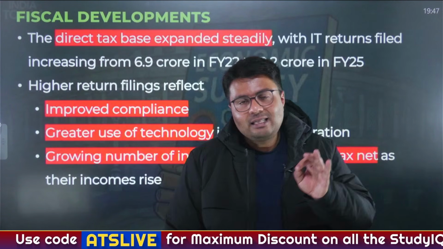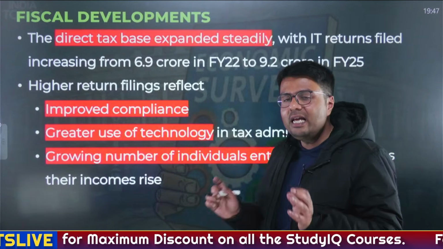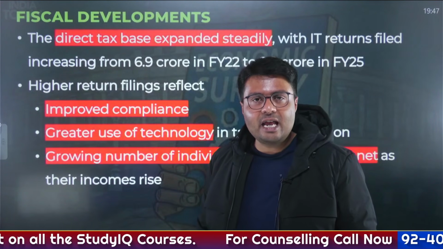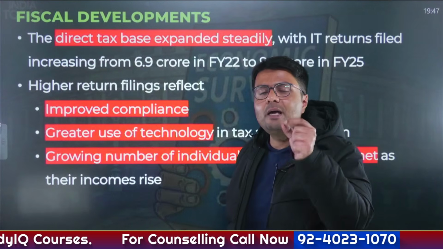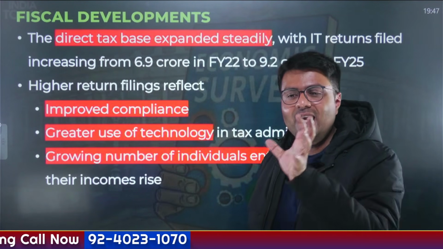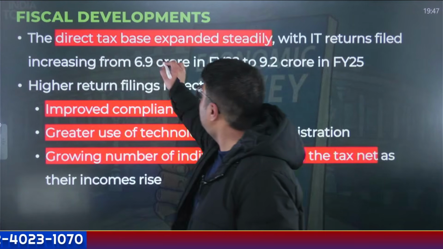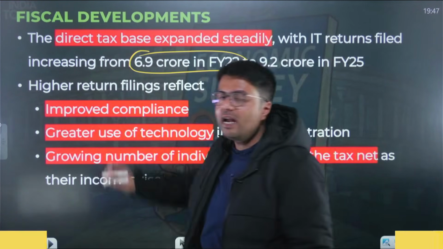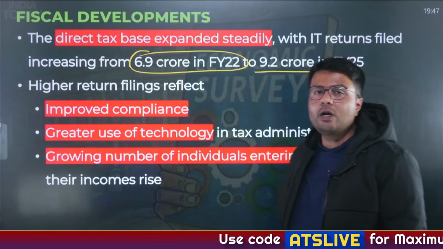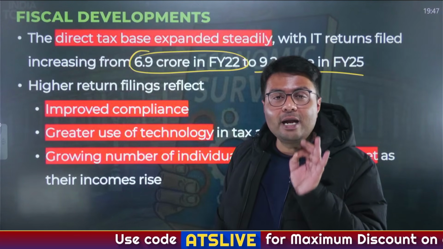Now the direct tax base has increased steadily. What has contributed to the increase in the direct tax base? Basically, how many people are paying income taxes. This is what we understand by direct tax base. Earlier, it was 6.9 crore in the financial year of 2022, but it has increased to 9.2 crore in the financial year of 2025.